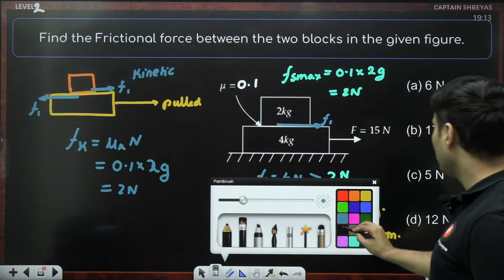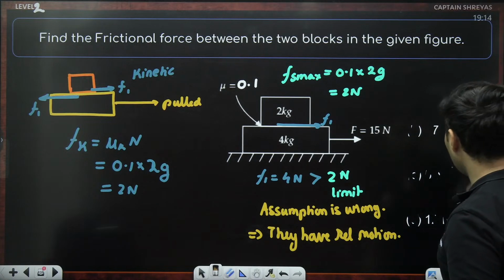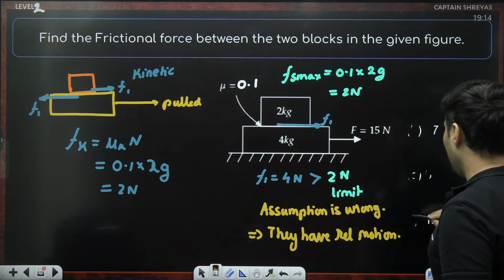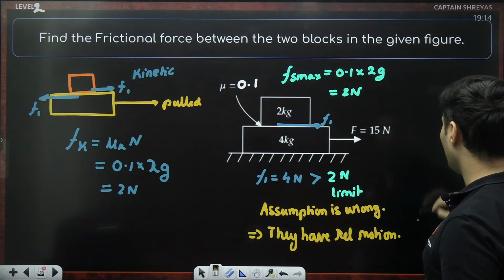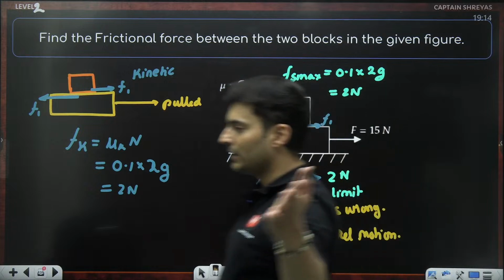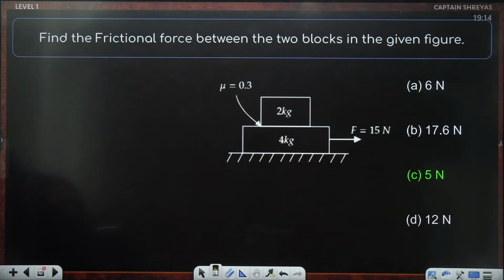Got it, my dear warriors? How do we have to solve the questions? You have to play with the values. You have to always think, what if this happens? What if the value was different? What would happen in that case? This is how you learn physics. If you just solve the question and go ahead, that is not learning physics. Good. I'm so glad you loved this.